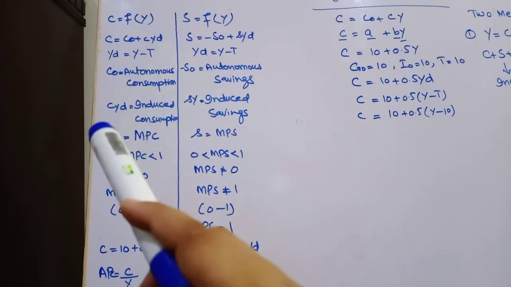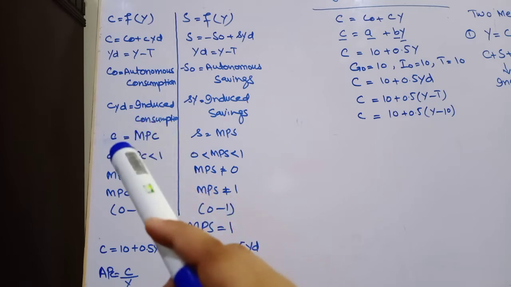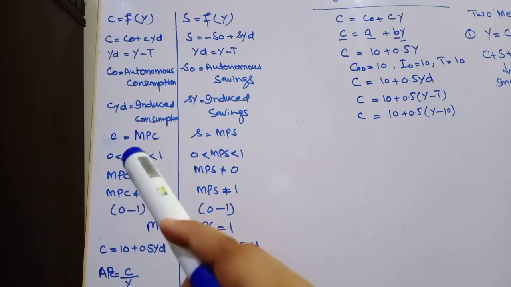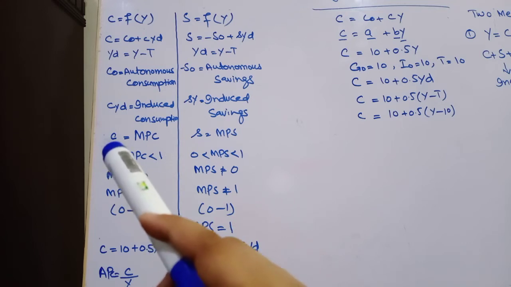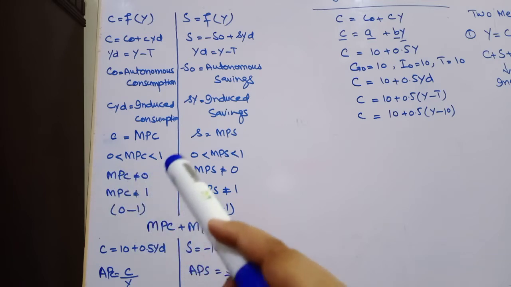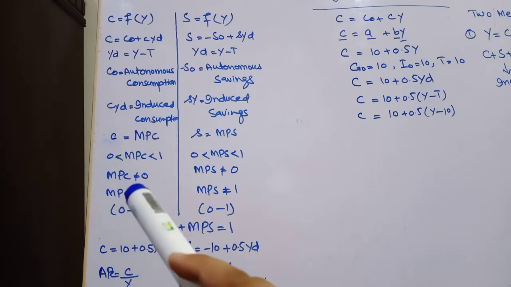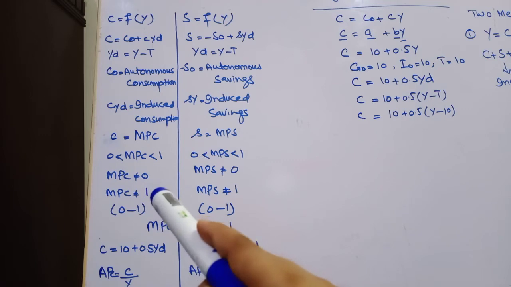Here small c, the coefficient of YD, is called MPC. MPC means marginal propensity to consume. This will tell us how much of your additional income will be spent on consumption expenditures. According to Keynes, its value will lie between 0 and 1. MPC cannot be 0 because it is not possible that our income increases and we will not increase consumption.